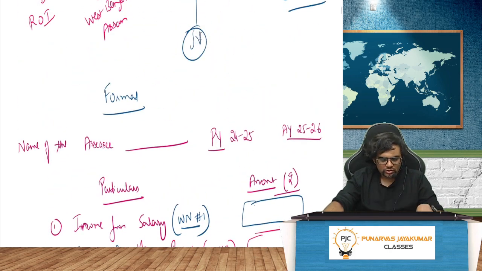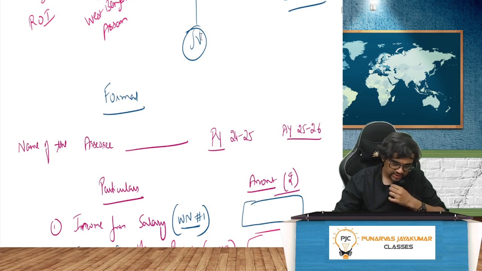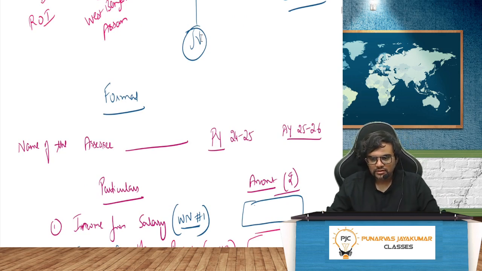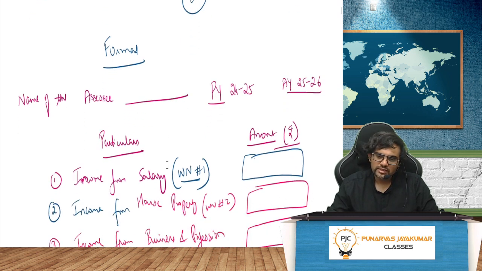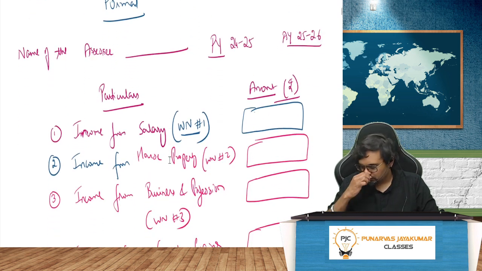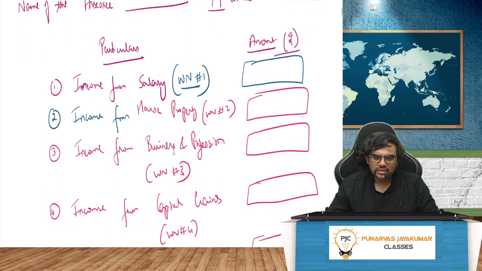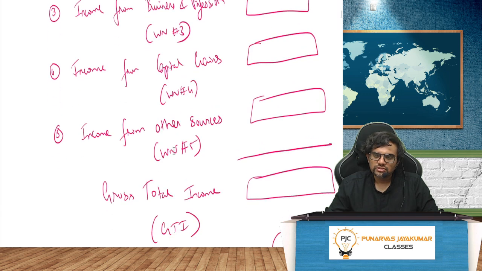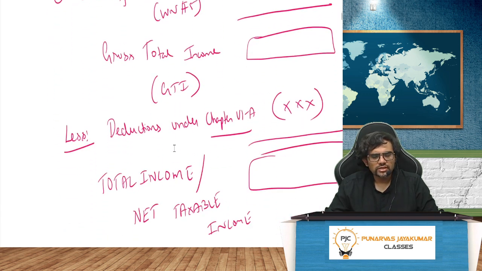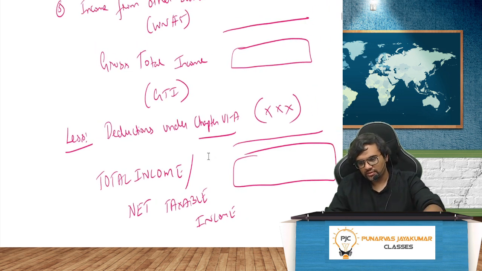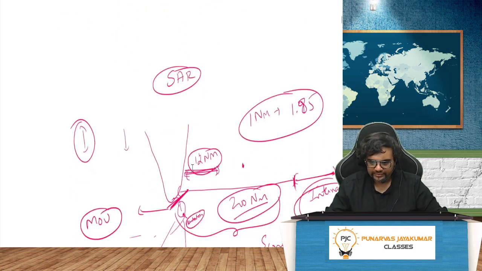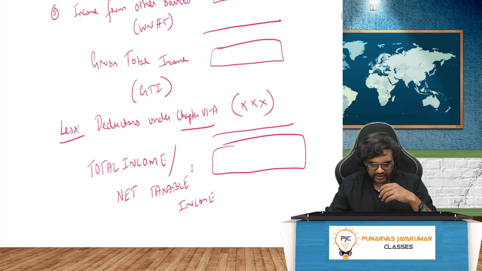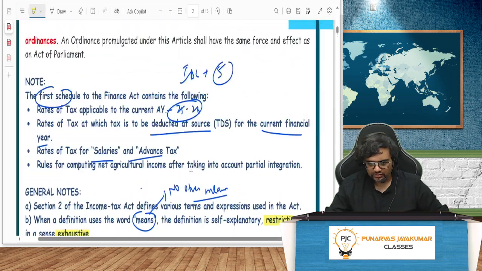So you also will get total income questions. You will get the total income questions as well, where everything has to be followed. So basically, income from salary and house property they'll not give, but yeah, income from business profession, capital gains, other sources. You'll have to write the working notes accordingly. You'll get the gross total income, less deductions under Chapter 6A, then total income, net taxable income. All these things you'll have to write anyway. Right. Apart from that, guys, coming to the definition, so we're doing this.